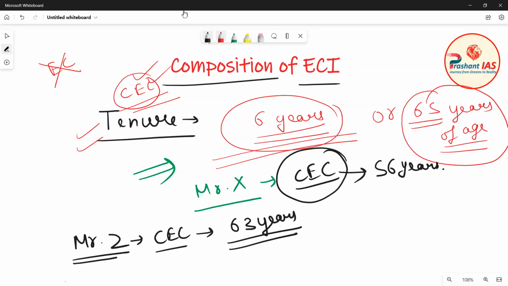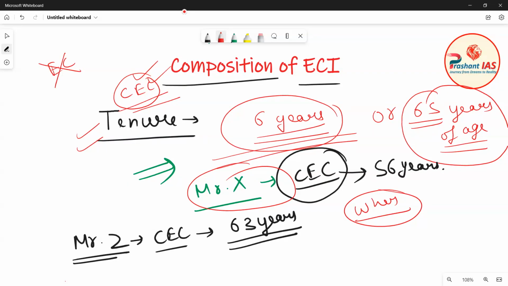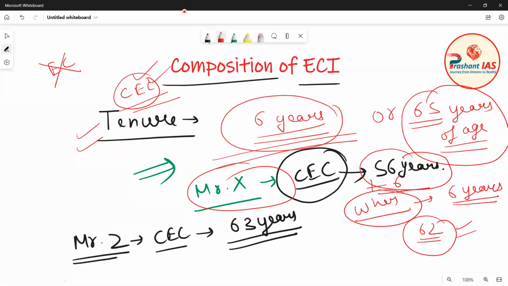Now friends, here you can clearly see for what duration Mr. X will serve as the Chief Election Commissioner. Mr. X will serve for a duration of 6 years. Why? Because he is only 56 years of age. If you add 6 and 56, it becomes 62, which means he will retire at the age of 62, and obviously 62 is less than 65.